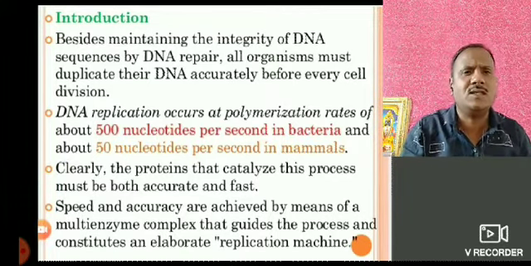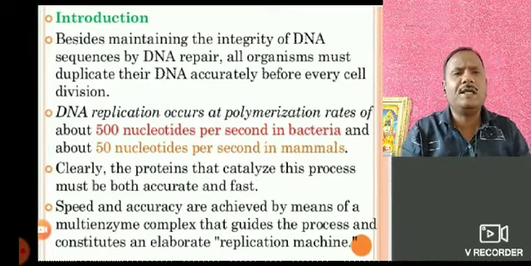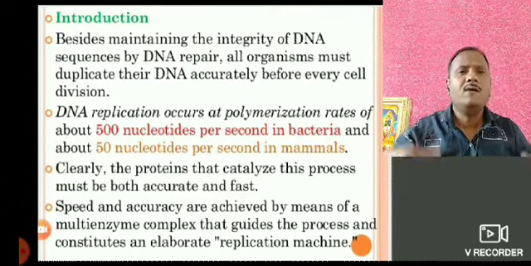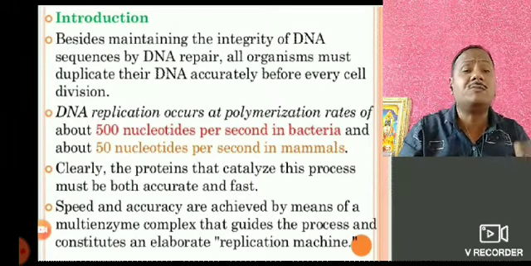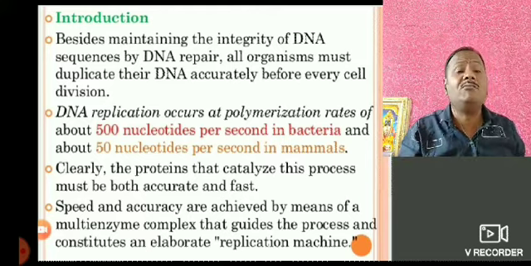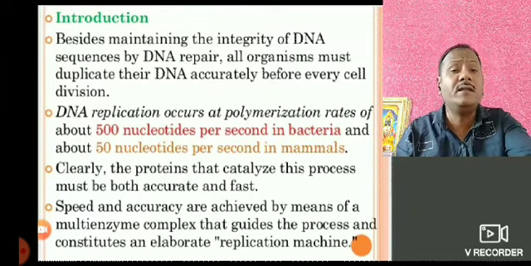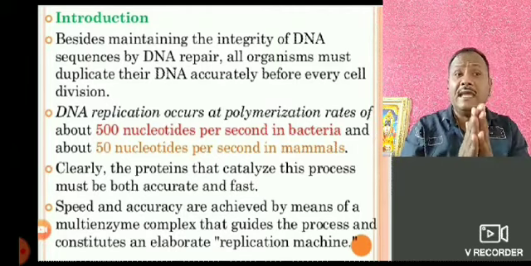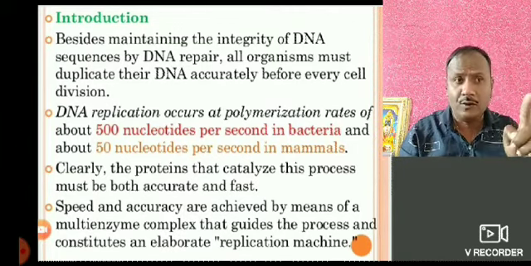Means there is accuracy, no doubt. DNA replication occurs at polymerization rates of about 500 nucleotides per second in bacteria and about 50 nucleotides per second in mammals. It means that during DNA replication, what happens? Because DNA is also called a polynucleotide.